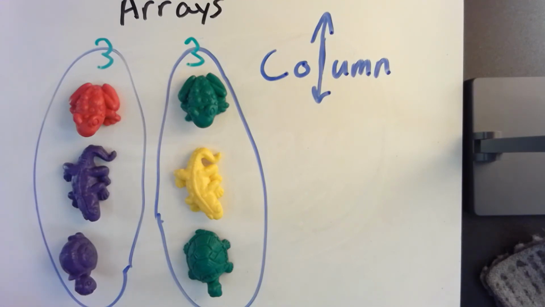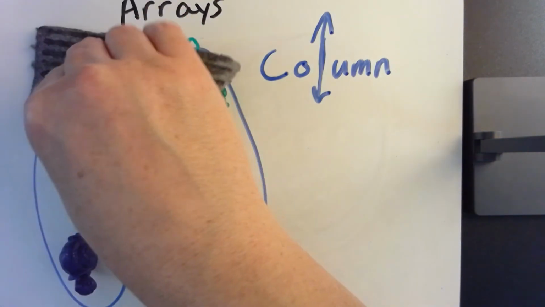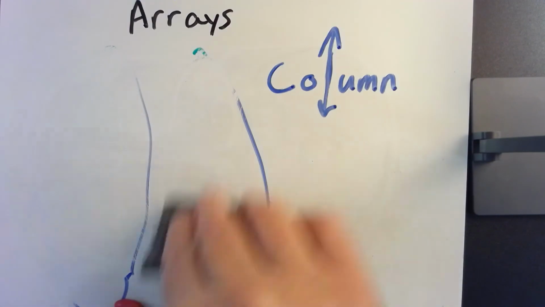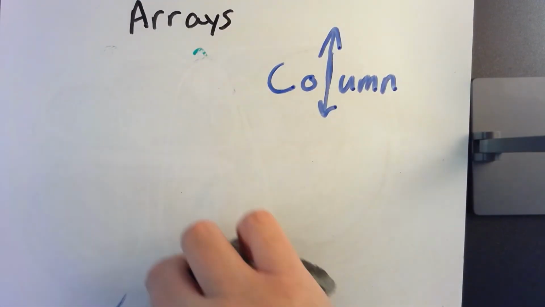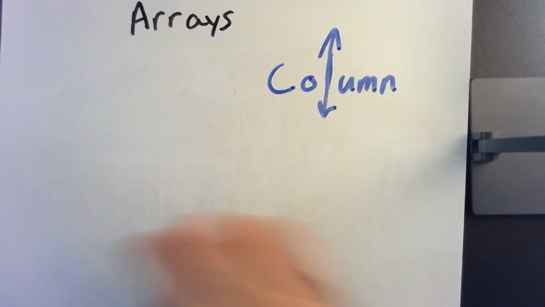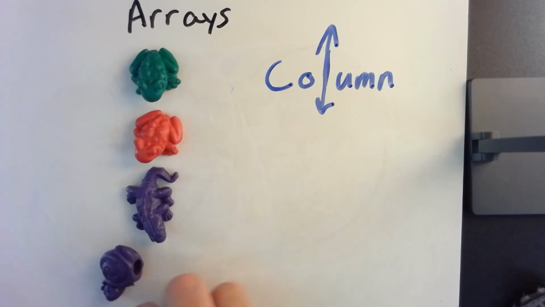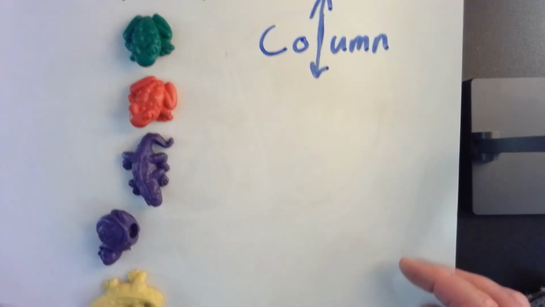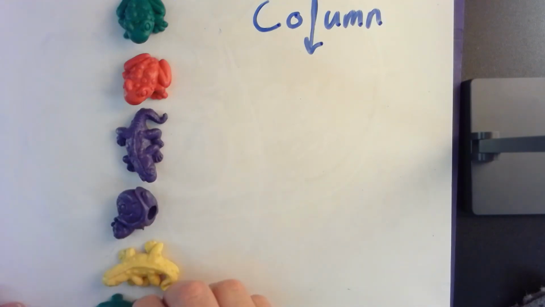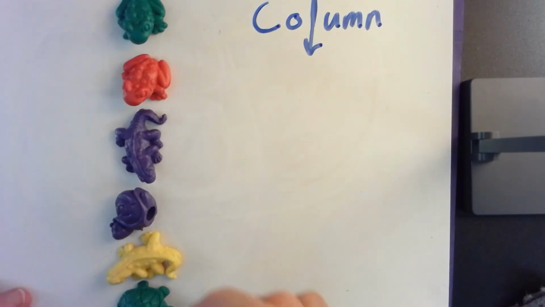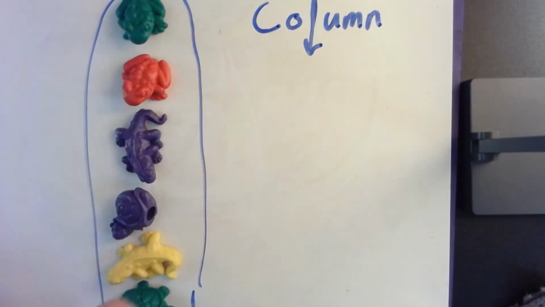Is there another way I can group the bears other than into 2 groups of 3? Yes, there is. What if we would do 1 group of 6? Here's one entire group, and there's 6 in that group. Okay, good.